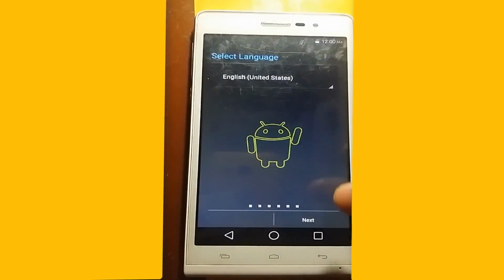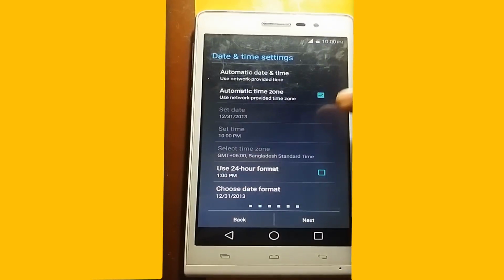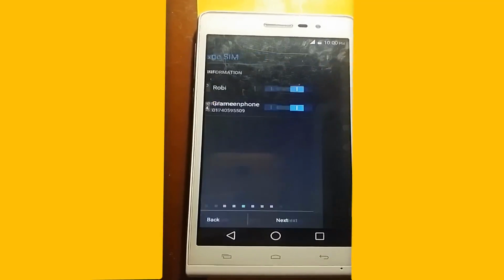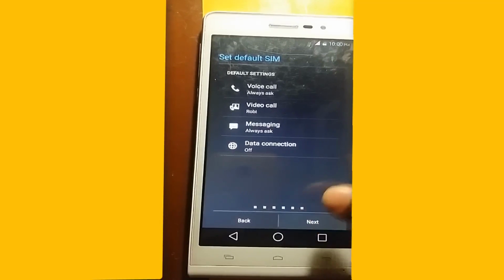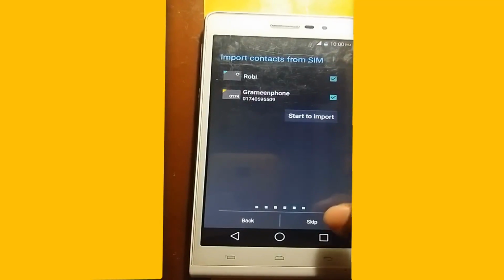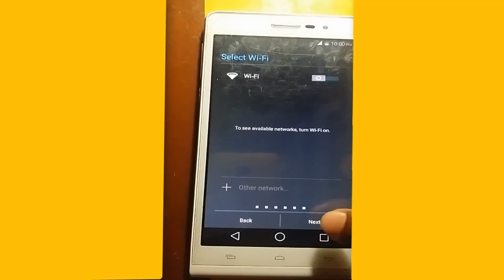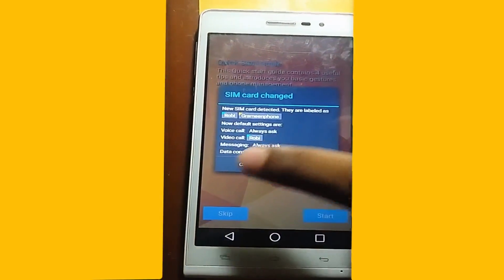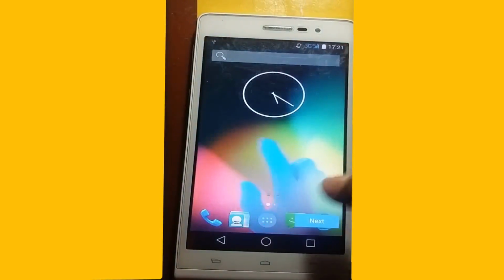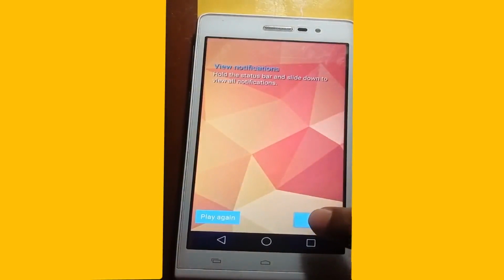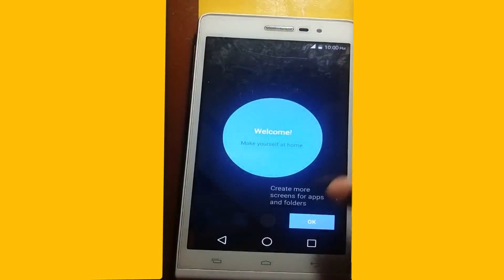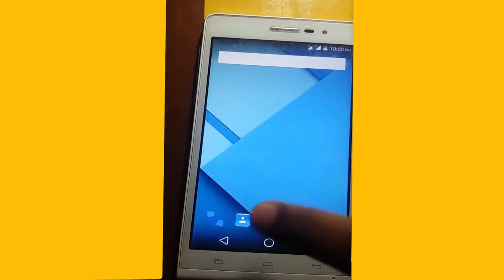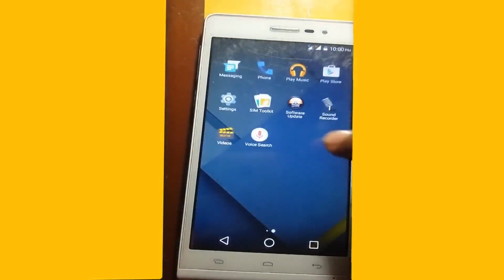Now set up your phone with the fully new ROM. Next, here is my SIM card. Next, skip this step. Next, finish. Now see, here is my new ROM, Material v3. Wow, nice ROM, I like it.